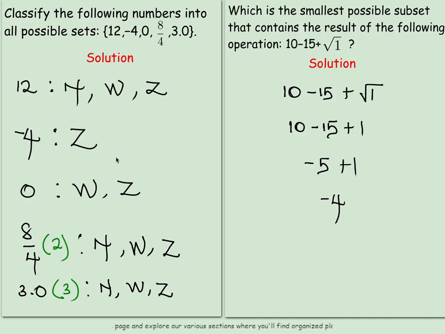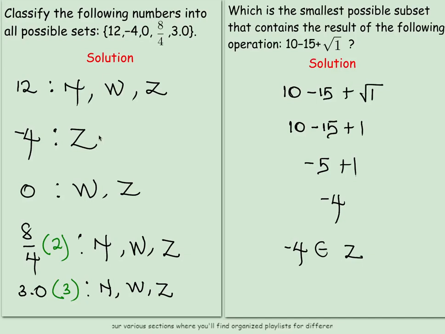Now, to what set does it belong? Negative 4, we know, is actually an element of the set of integers. It is not a whole number. Take note, because it's a negative number, negative numbers are not whole numbers. It is also not a natural number because we don't use it to count. So these are some basic questions you can get on what we've done so far.